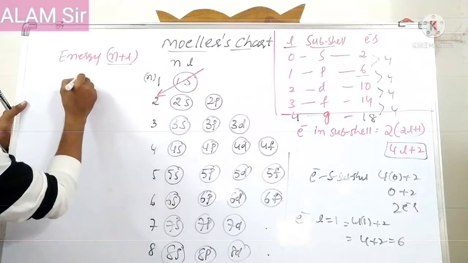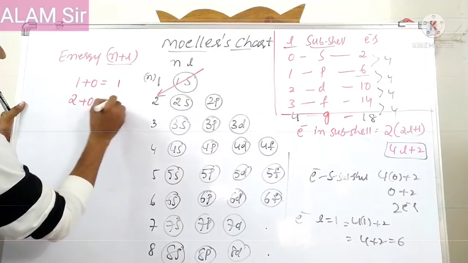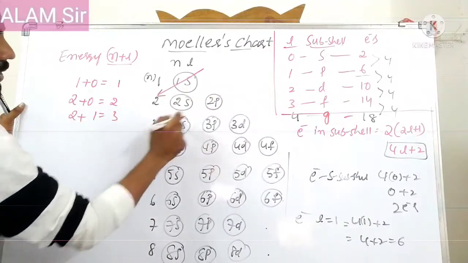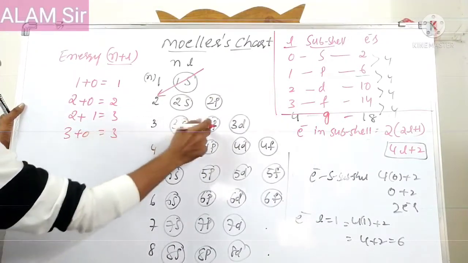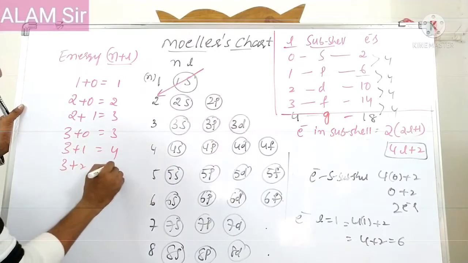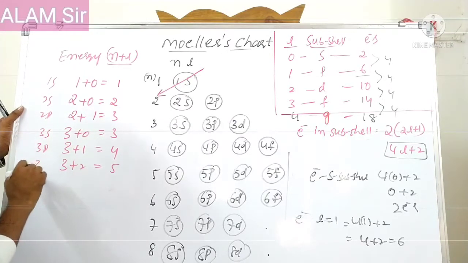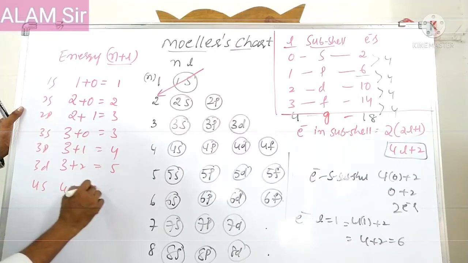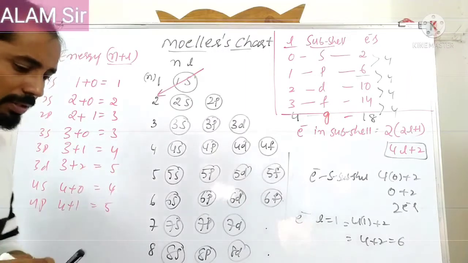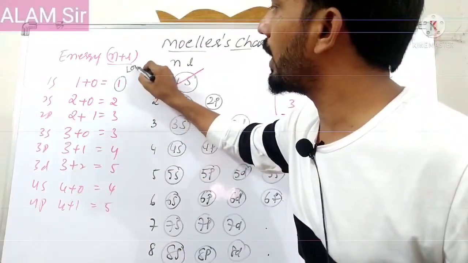So here, for 1s, 1 plus 0, since the L value for s is 0, that gives 1. For 2s, 2 plus 0 is 2. For 2p, 2 plus the L value for p, which is 1, equals 3. For 3s, 3 plus 0 equals 3. For 3p, 3 plus 1 equals 4. For 3d, 3 plus 2 equals 5. This is the order 1s, 2s, 2p, 3s, 3p, 3d. Next, 4s can also be taken: 4 plus 0 equals 4. For 4p, 4 plus 1 equals 5. Here, whichever has the low N plus L value indicates low energy.